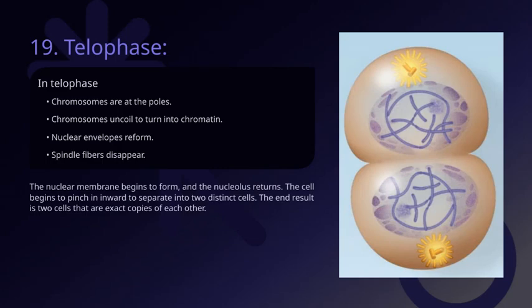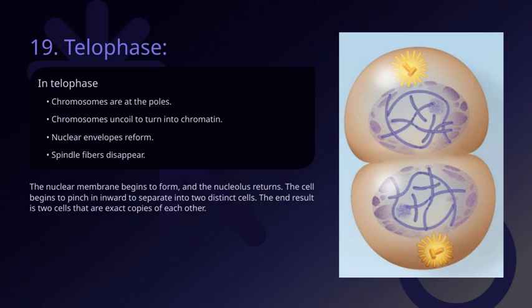Now, as we reach the final stages of telophase, the nuclear membrane starts to form again around each set of chromosomes, creating two separate nuclei. At the same time, the nucleolus reappears inside these new nuclei, which is a sign that the cell is returning to its usual functioning state. You'll also notice that the cell itself begins to pinch inwards, a process called cytokinesis, which ultimately leads to the formation of two distinct, identical daughter cells.